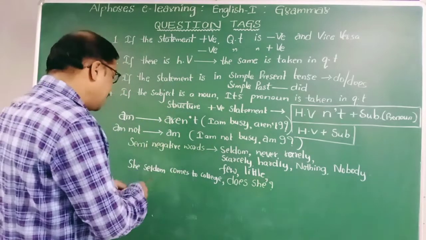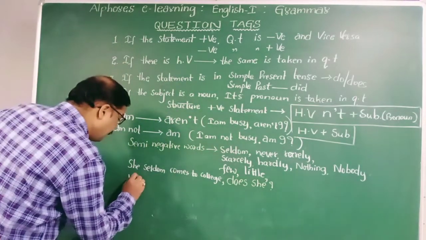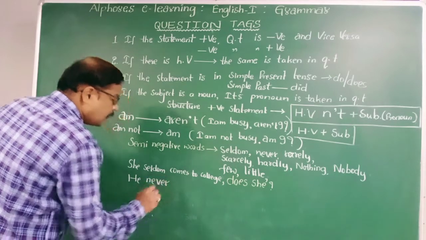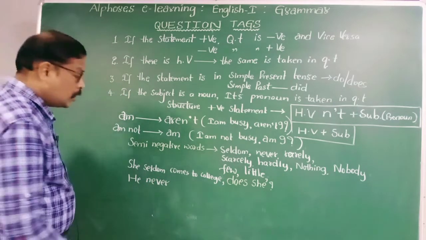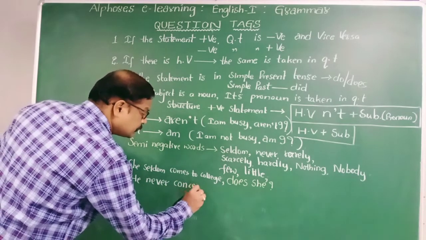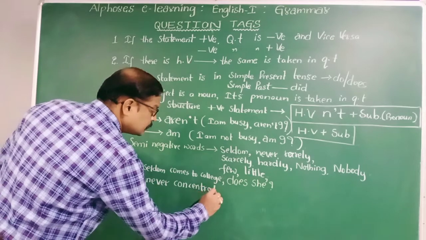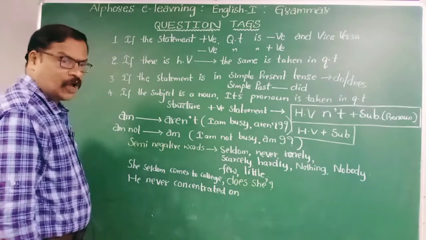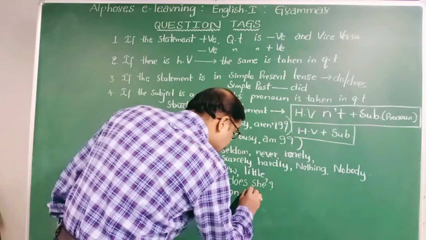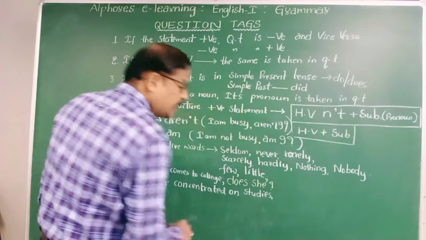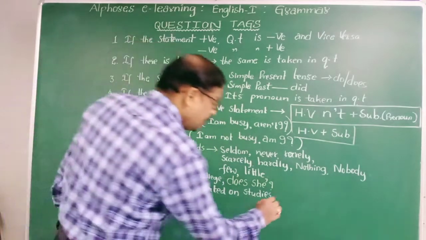Let it be any tense. He never concentrated on studies. He never concentrated on studies. What is its answer? Did he?